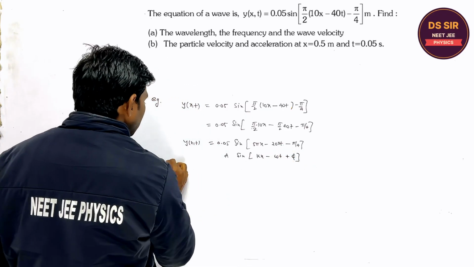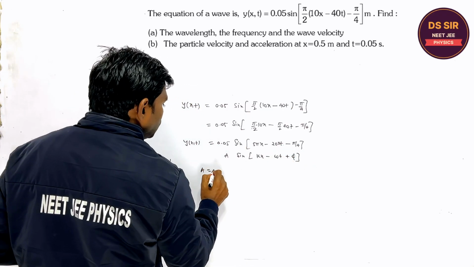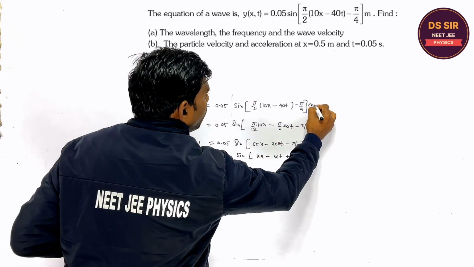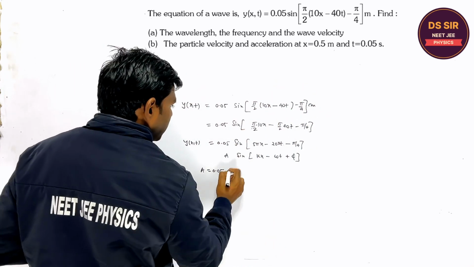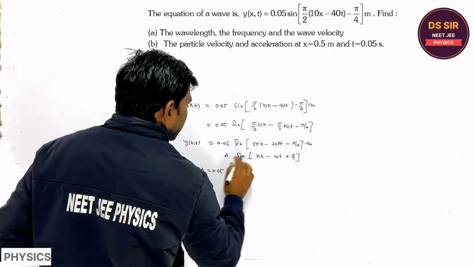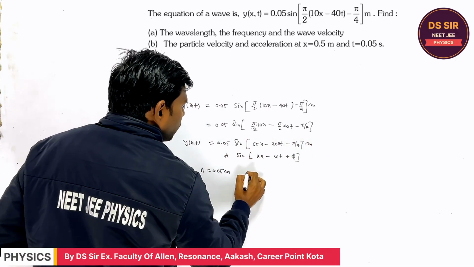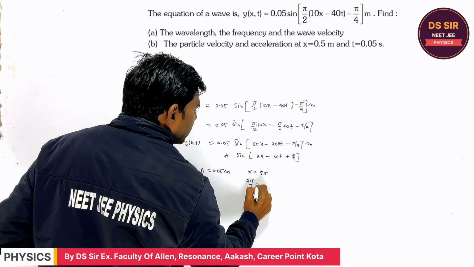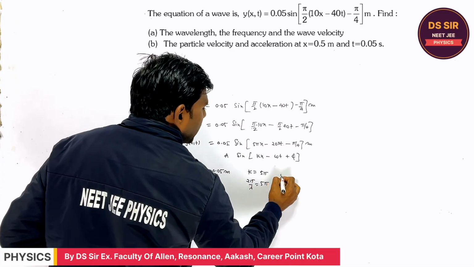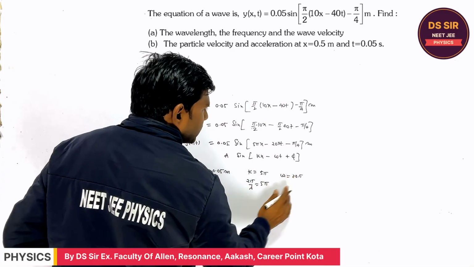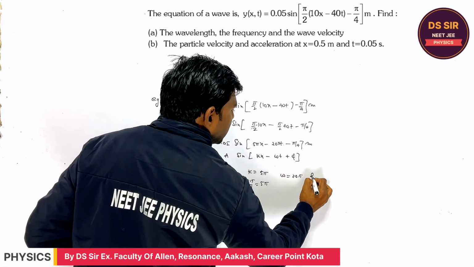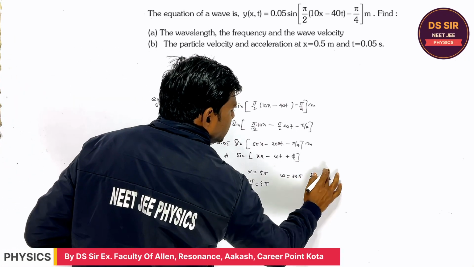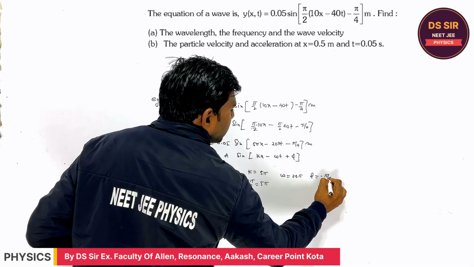So what is the amplitude, you tell? 0.05. The unit over here is given in meter. So amplitude is in meter. What is k? It is equal to 5 pi, which is equal to 2 pi by lambda. What is omega? It is equal to 20 pi. What is phi? The initial phase is minus pi by 4.